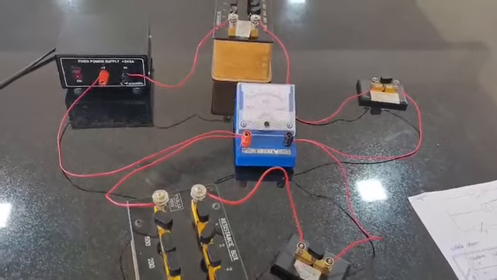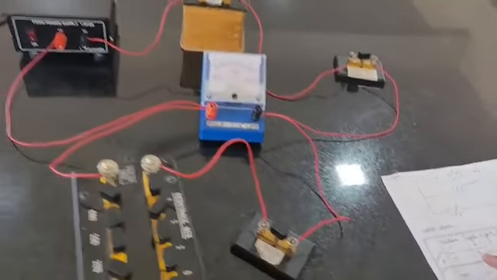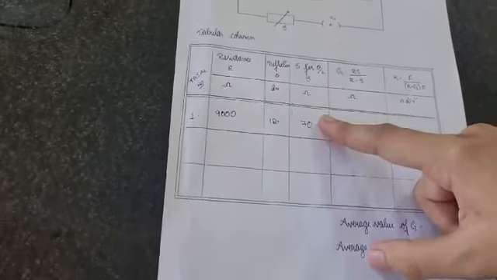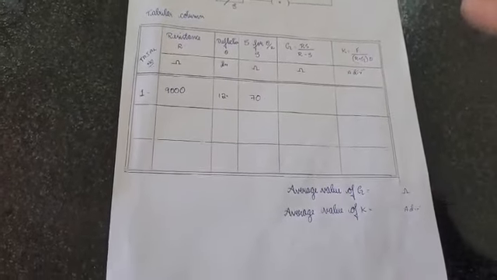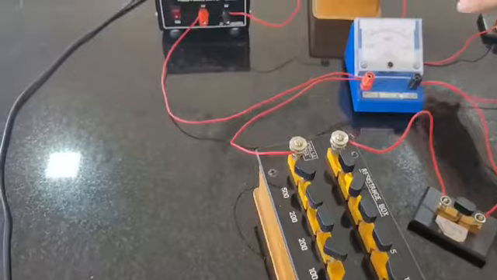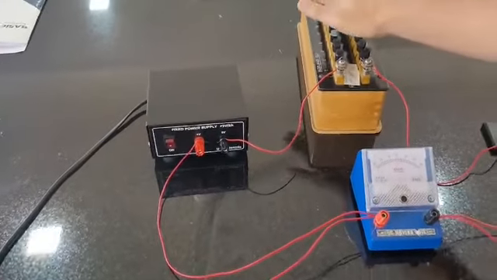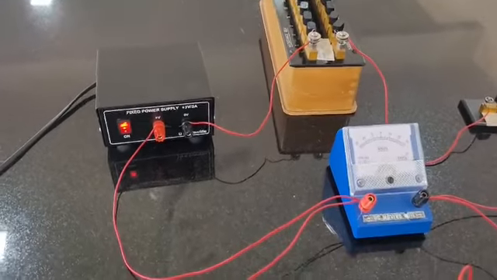Now we'll draw the tabular column, where the required columns are resistance, deflection, shunt resistance, G and K. We are finding the average value of G and K for this experiment. For our first trial we should find the higher resistance from the higher resistance box. So we need to switch on the circuit.